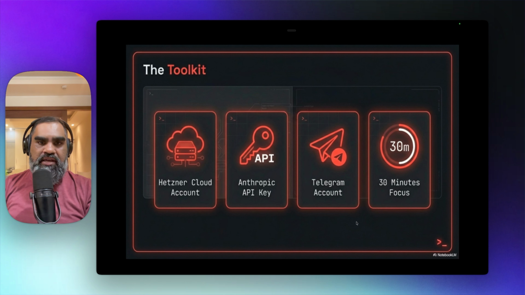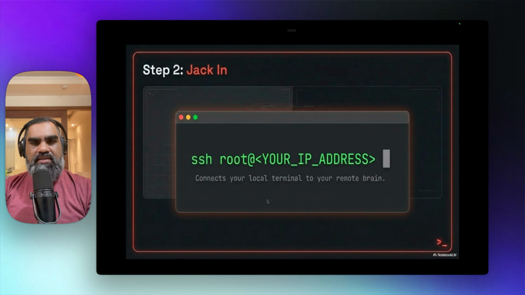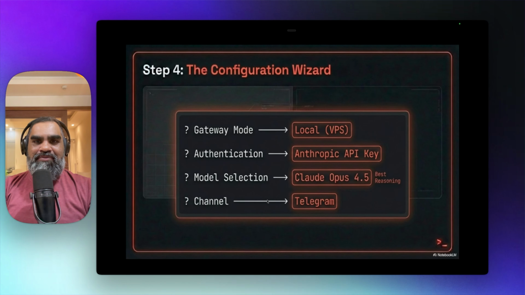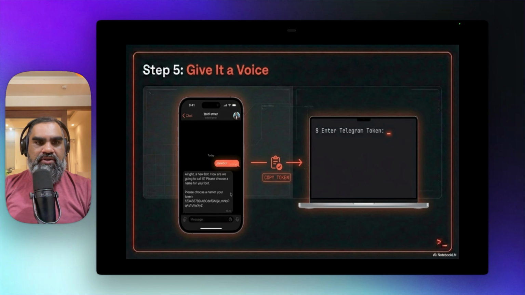We did the Anthropic Cloud setup, token, Telegram account, all very straightforward, 30 minutes. If I'm not talking, it probably could have been done in 30 minutes for sure. Ubuntu, this is what we selected. SSH root to your IP address. I should have just followed this. Why did I prepare this? Gateway mode, we didn't have to select any of this because we did select this and this. And we didn't have to select the log. Enter the Telegram token, we did that.